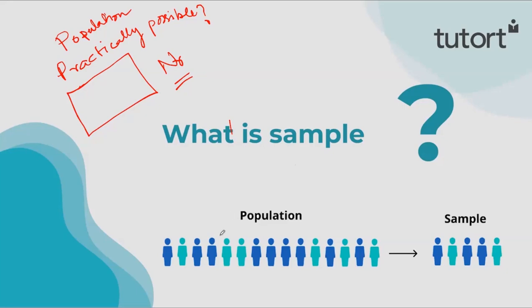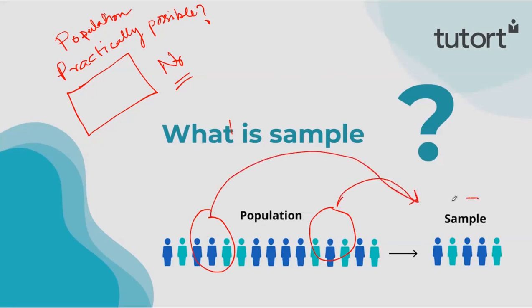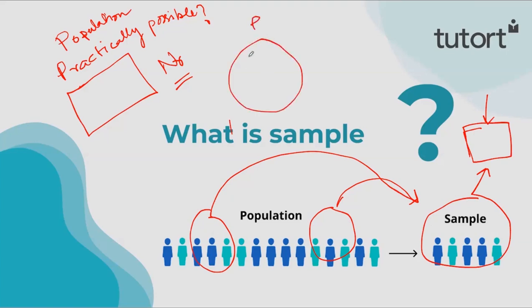Rather, what we can do is randomly pick some elements from our population, check their salary and take the average of that random selection. We select these and create a sample out of it. Then out of that sample, we check the average height, salary or age. So a sample is nothing but randomly chosen data points from the population. If this is a population P, a sample S will be a subset of that population.